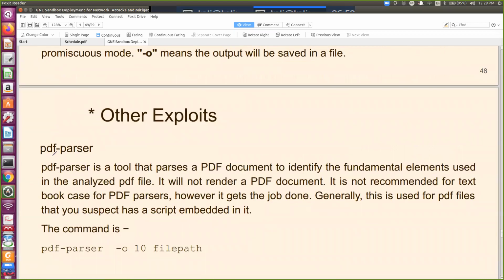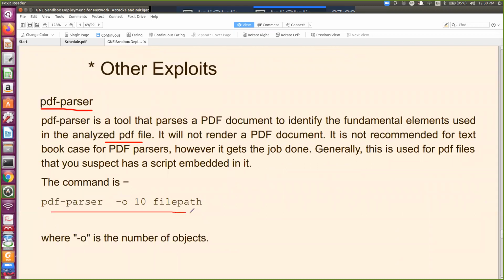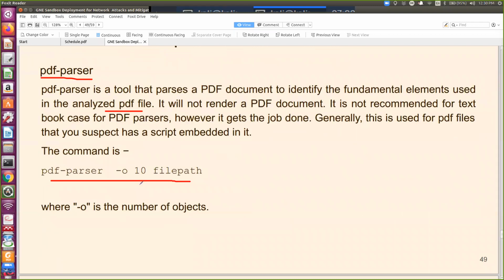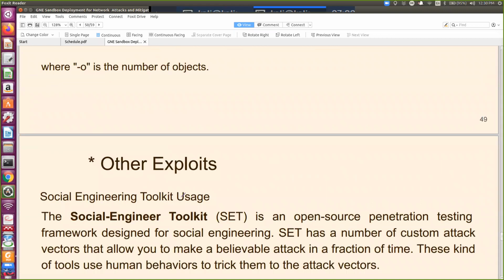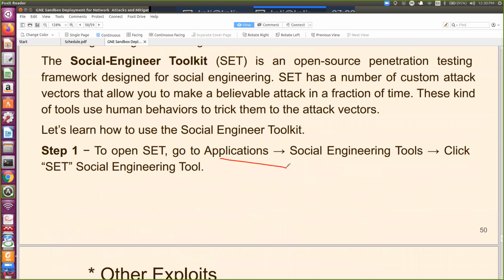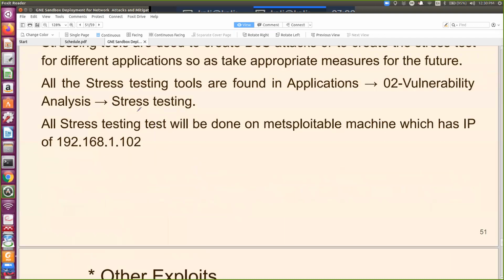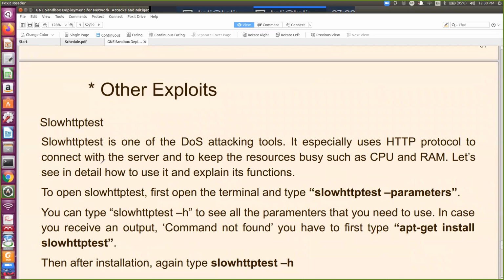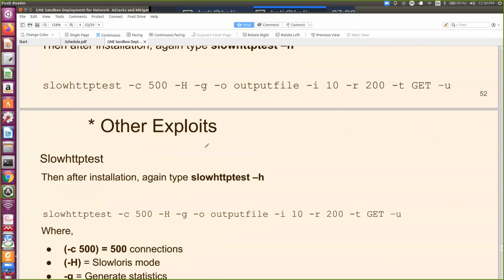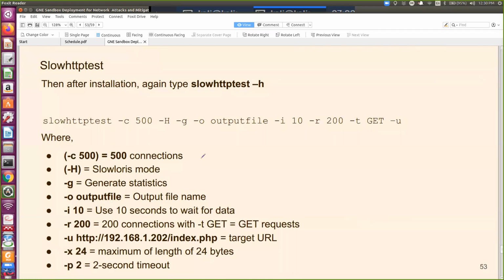There is also another tool like PDF parser. It will identify the fundamental elements of the PDF file. How to use this PDF parser: you can give the object ID number and the file path name. Then you have the social engineering toolkit that I will show you after this. Let me finish the slides. Social engineering tools again. Then other exploits are there: stress testing tools, vulnerability analysis. Then these are certain commands, and these are the options.